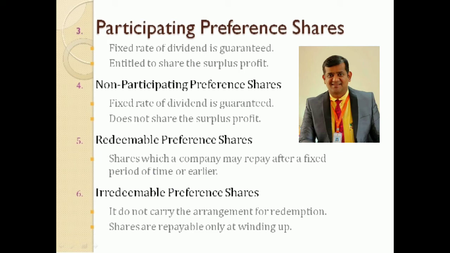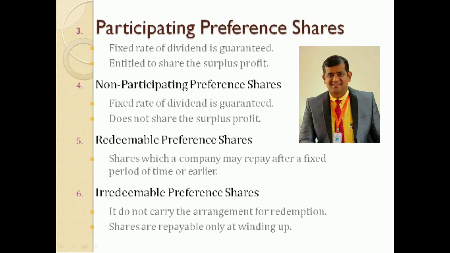You can understand this: the right to participate in the surplus profit or surplus assets at the time of winding up, that is at the time of closing down of the company, is available to preference shareholders only if it is specifically expressed in the articles of association.